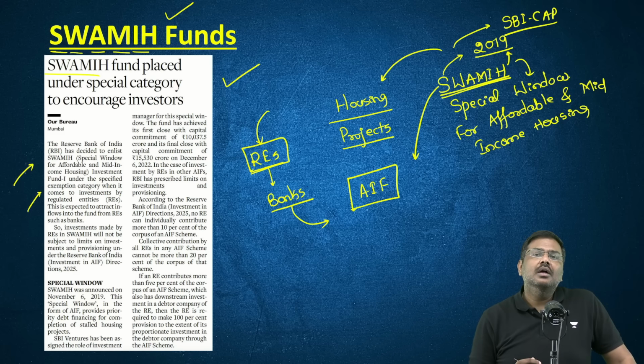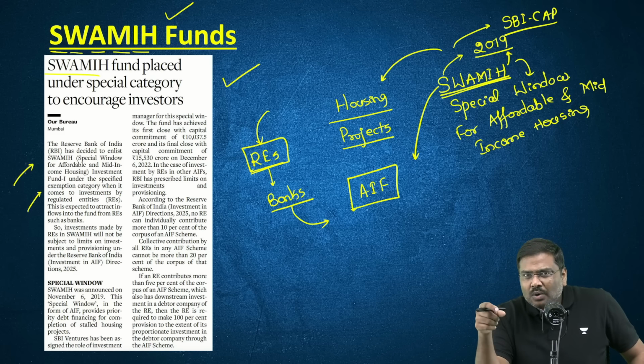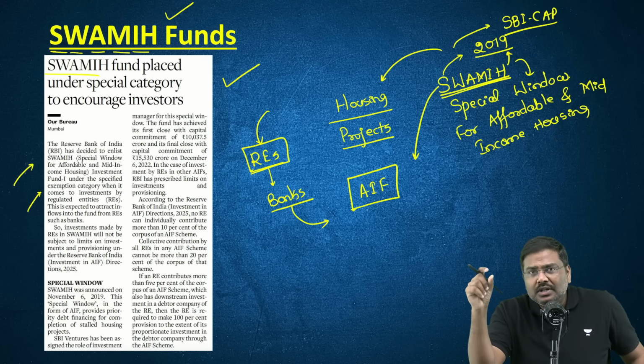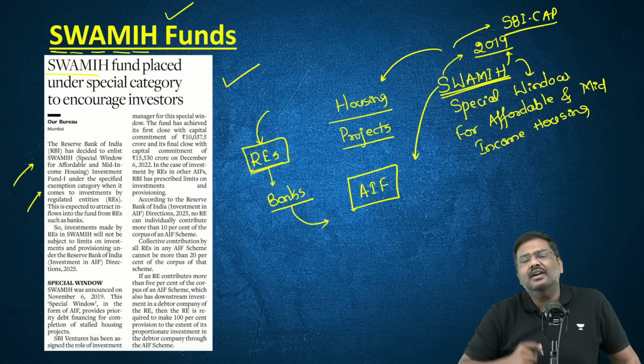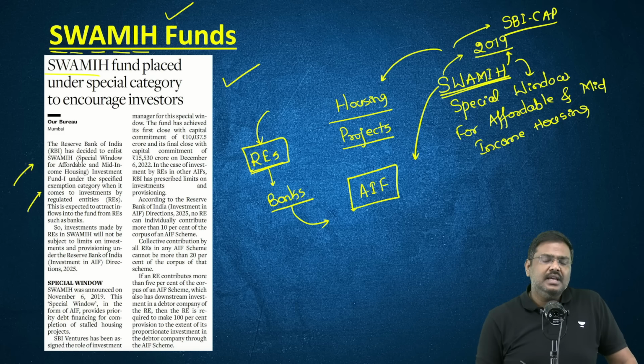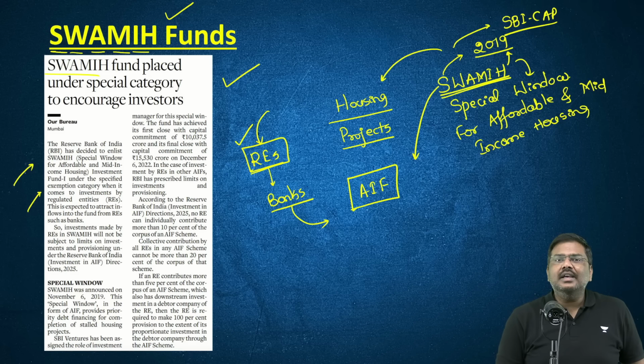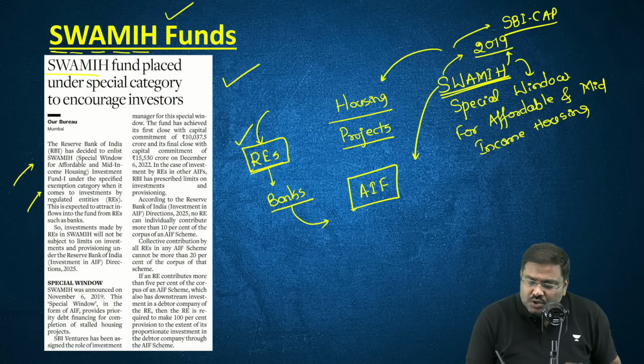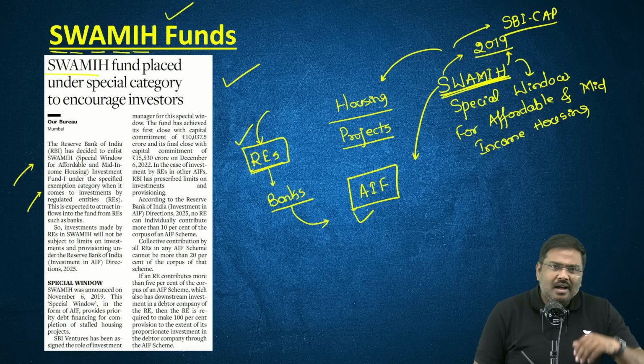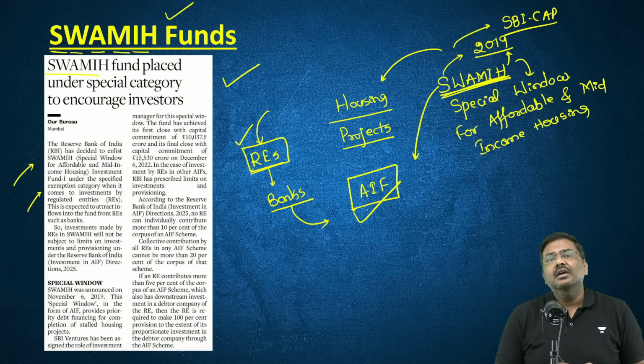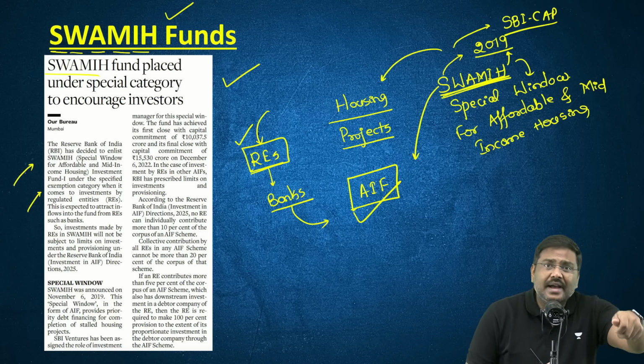For example, these entities are not allowed to invest more than 10% of the total fund value in case of AIF. Now, RBI simply says, if this is a regulated entity and if they're investing in the Swamiha, which is basically an alternative investment fund, these regulations would be relaxed.